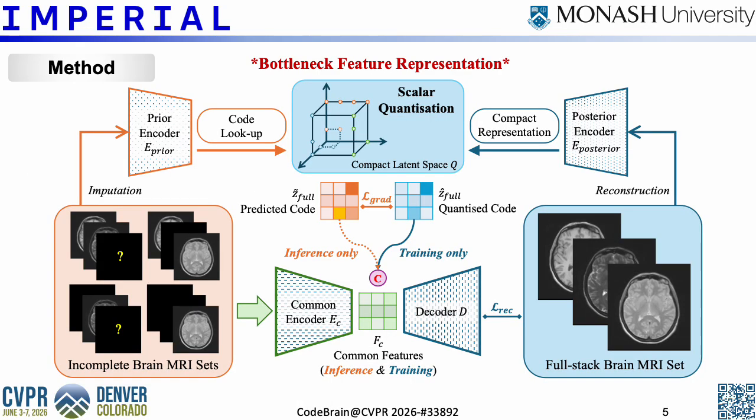To address these limitations, we propose CodeBrain. The key idea is to reformulate MRI imputation. Instead of directly synthesizing each missing modality in the pixel space, we first represent the complete MRI modality set as compact region-level quantized codes. Then, any missing modality imputation task becomes a unified code prediction problem.